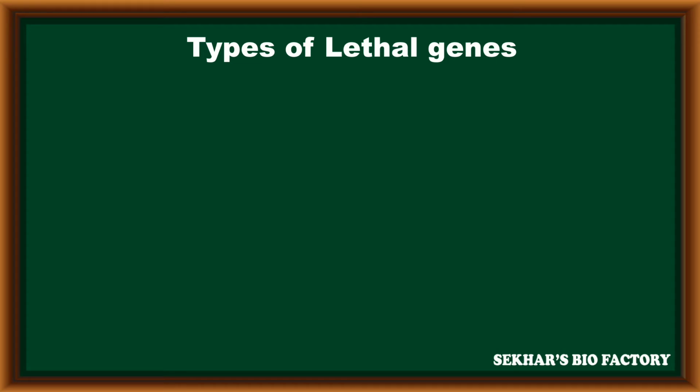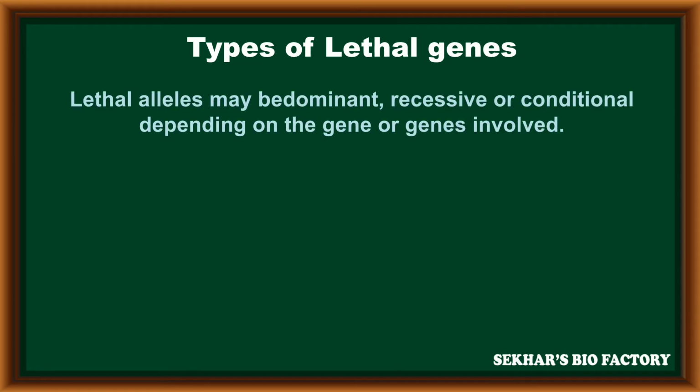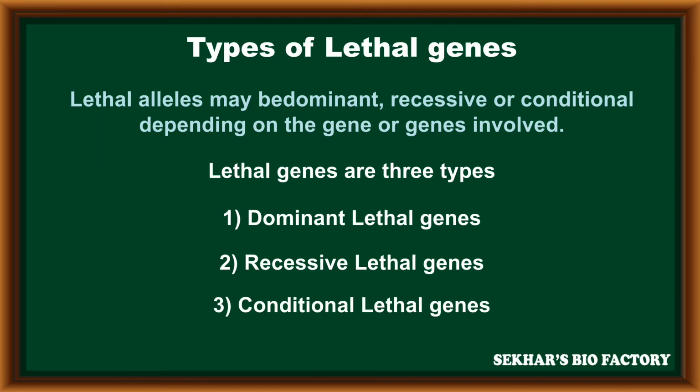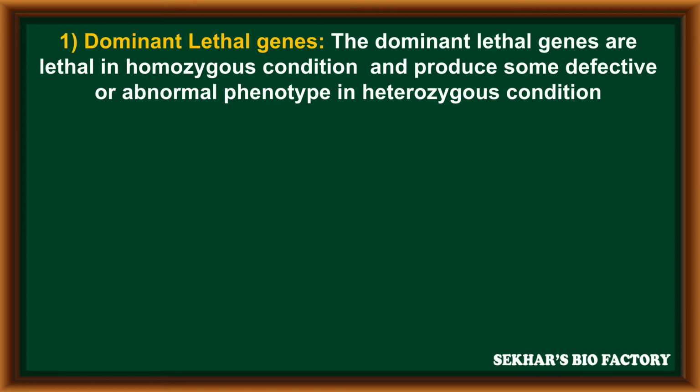Types of lethal genes. Lethal alleles may be dominant, recessive or conditional depending upon the gene or genes involved. Lethal genes are basically of three types: the first type is dominant lethal genes, the second type is recessive lethal genes, and the third type is conditional lethal genes.